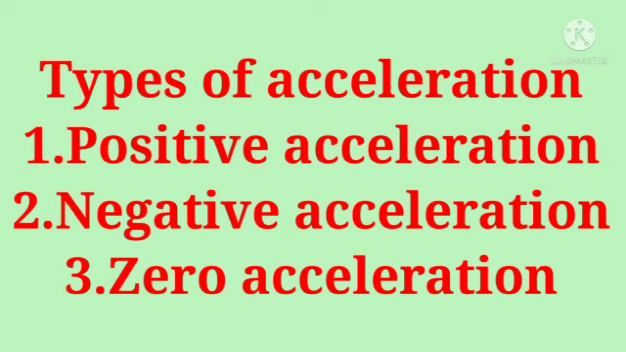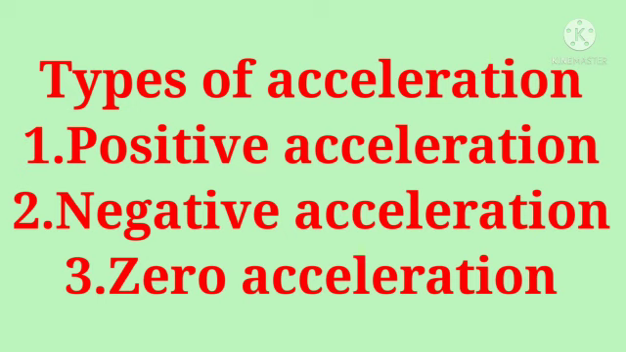Now we are going to learn types of acceleration. There are three types of acceleration: positive acceleration, negative acceleration and zero acceleration. So first of all, see the first one, positive acceleration. When the velocity of an object increases, the acceleration is positive. In this case, acceleration is in the direction of velocity.